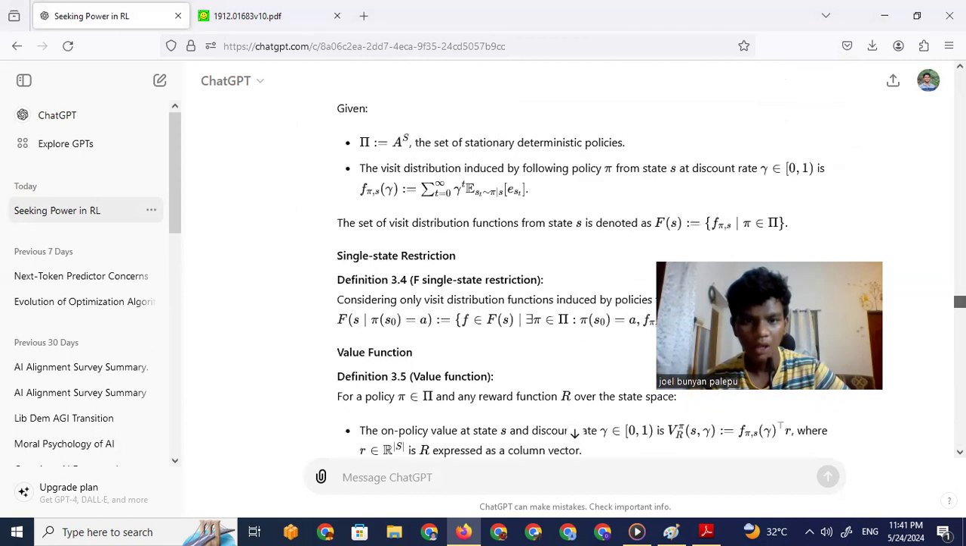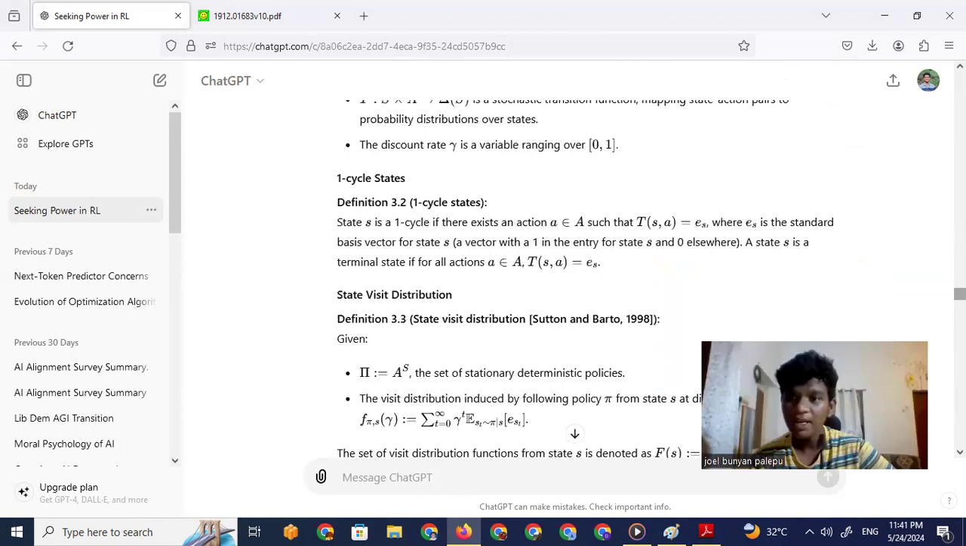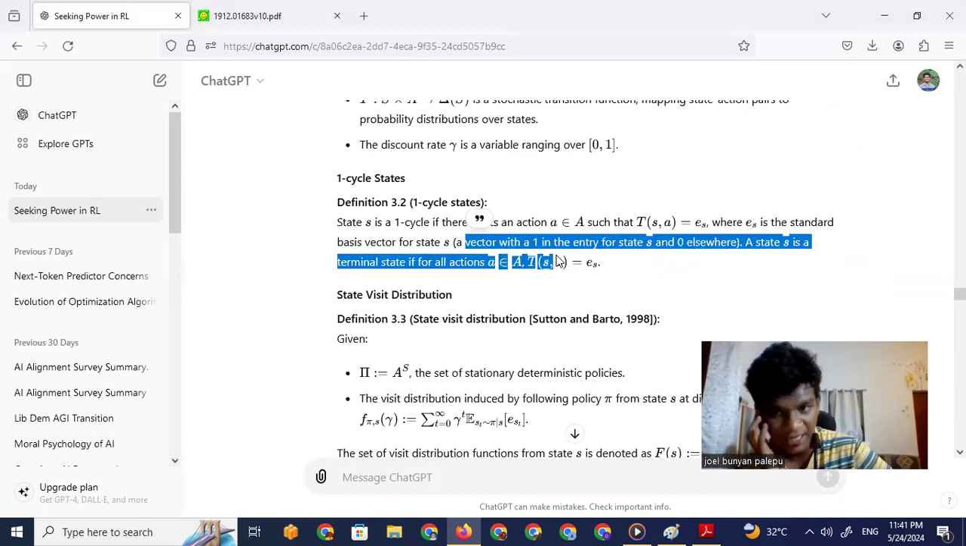So this is where we are. E_s is the standard basis vector for state S, a vector with a 1 in the entry of state S and 0 elsewhere. State S is a terminal state for all actions. What is a terminal state? Let's see.